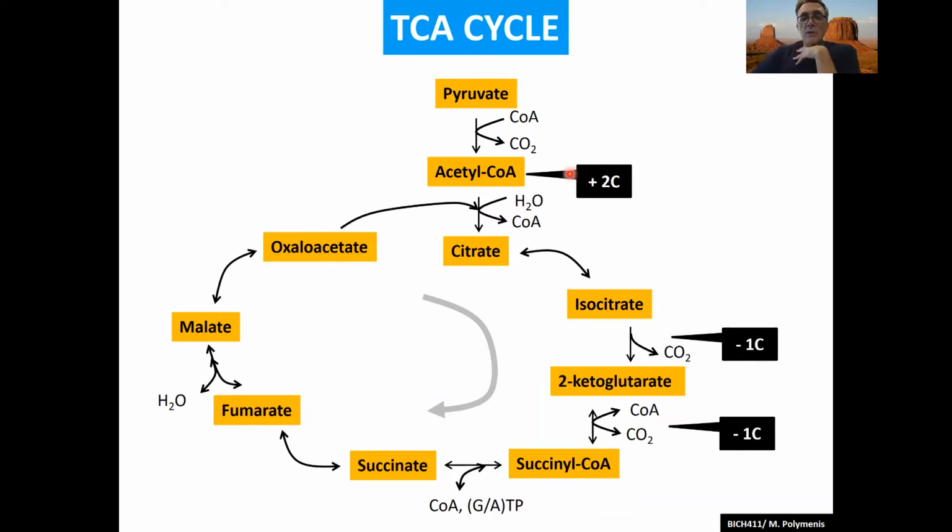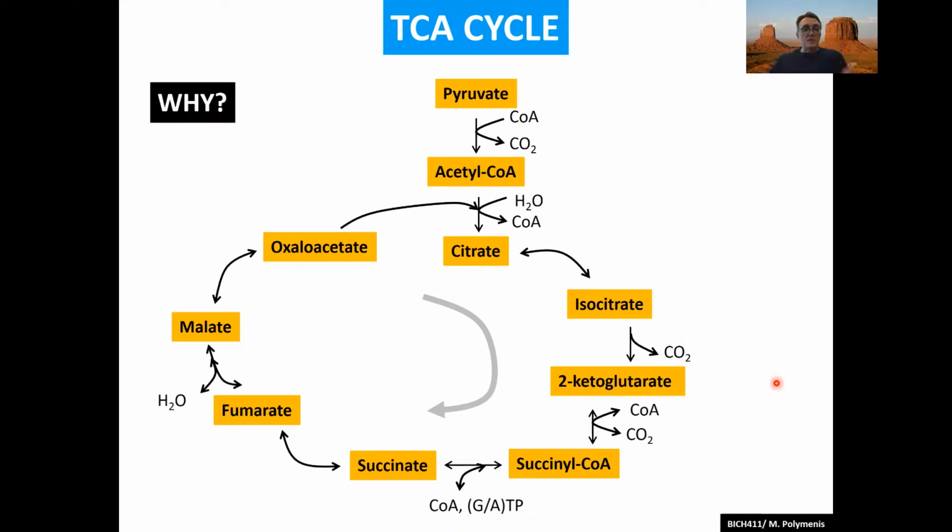So the 2 carbons are coming in here, and one at a time are coming off at these points. Okay, so this is the gateway, and this is how they come out. So in the end, it's carbon neutral, the whole cycle. It stays at 4 carbons.